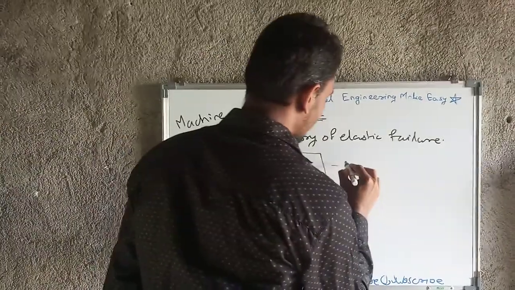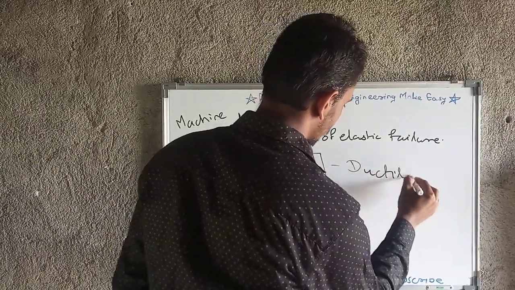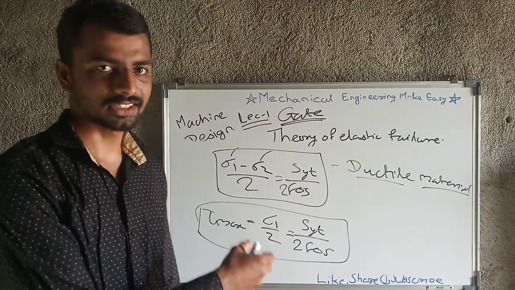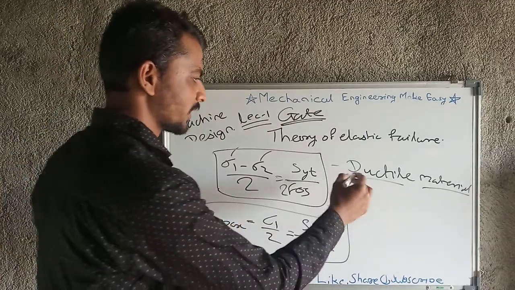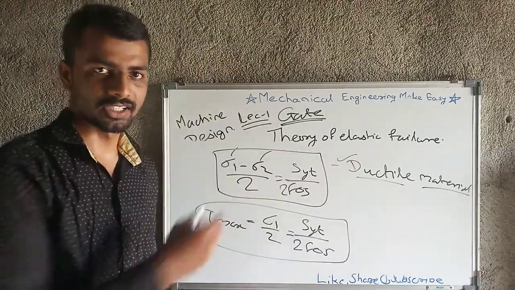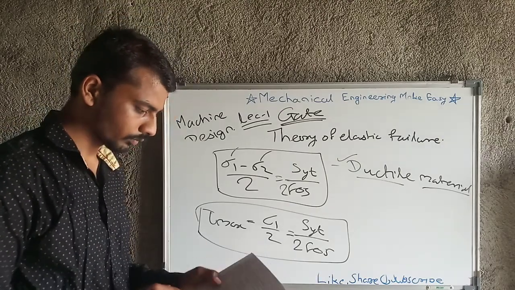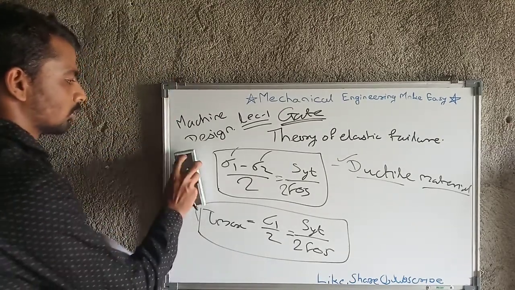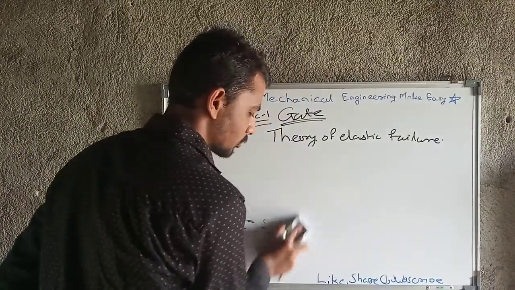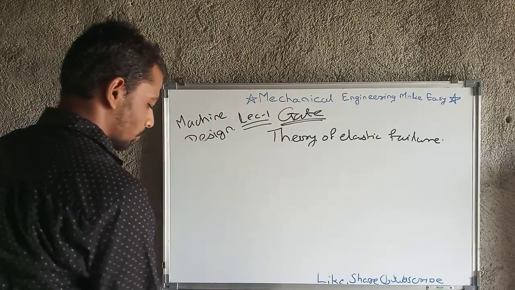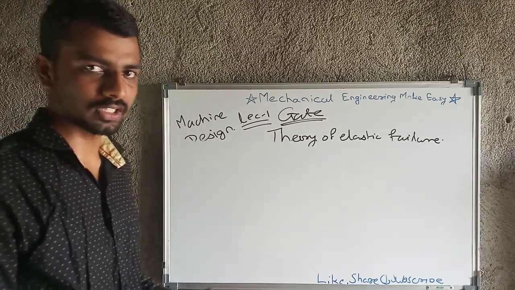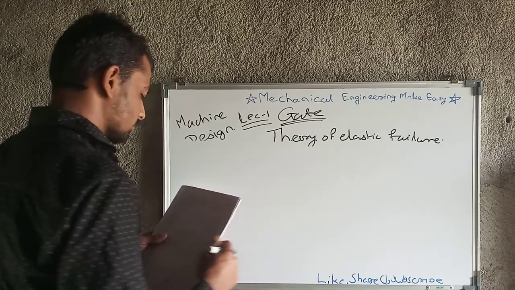And this theory is well justified for ductile material, as the shear stress is what we consider. So this is the advantage of the maximum shear stress theory. Before that, the maximum shear strain theory, maximum principal stress theory and maximum principal strain theory were not possible to use for ductile material, but the maximum shear stress theory we can use for ductile material. Then there is the maximum strain energy theory.